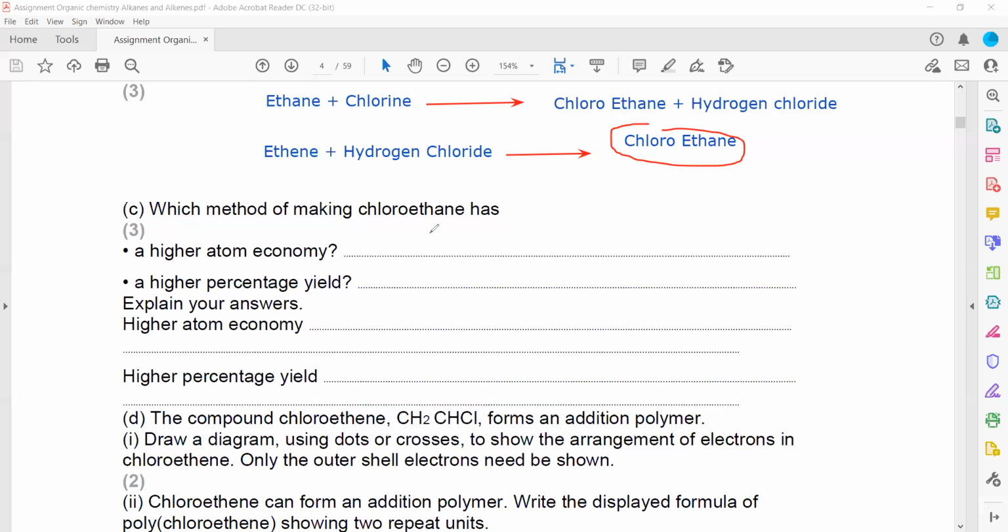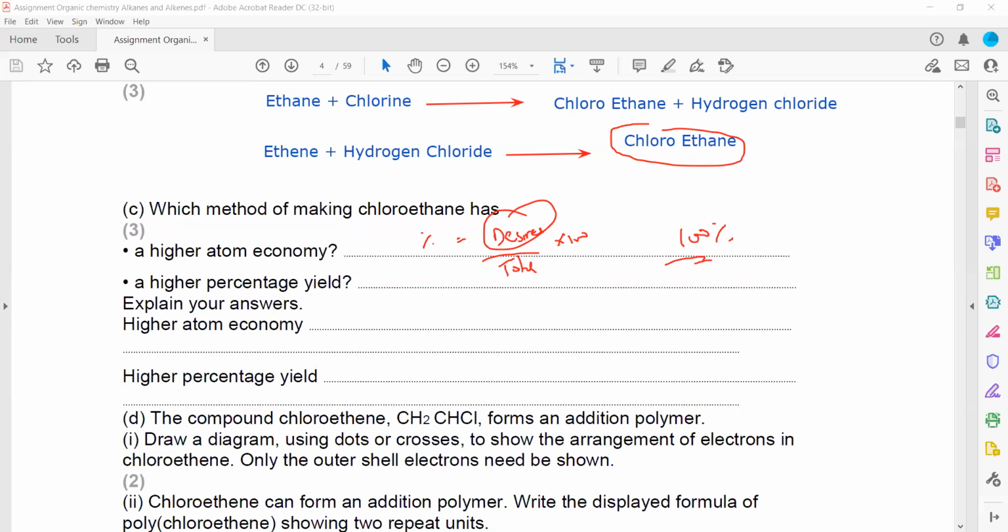Because percentage atom economy is calculated by the mass of the desired product divided by the total mass of the products, multiplied by 100. The only product is the desired product, so this will have 100% atom economy. That's why the second method has the highest atom economy.